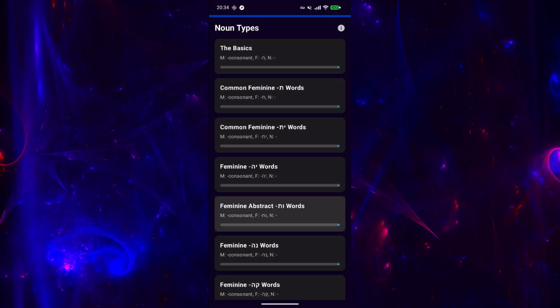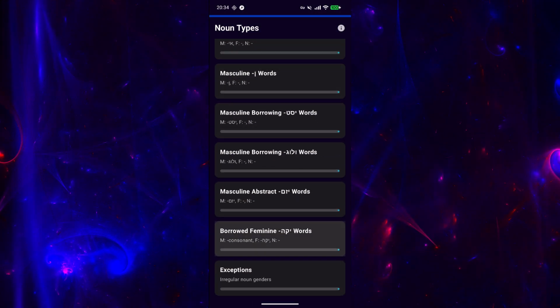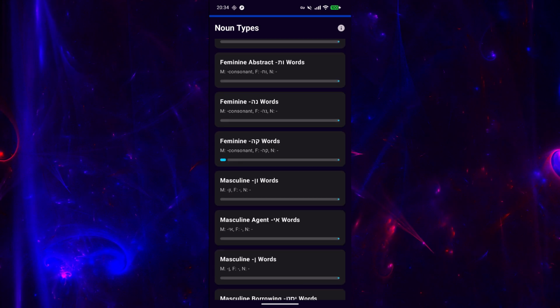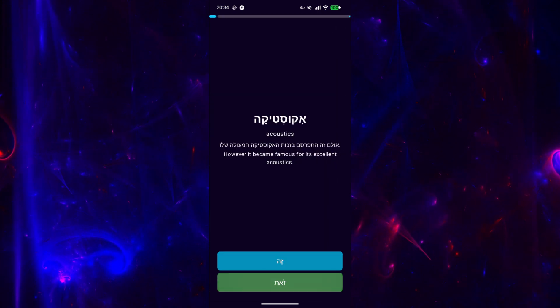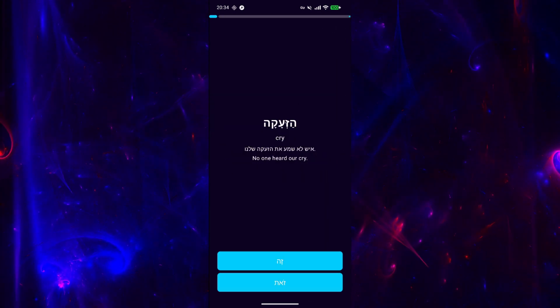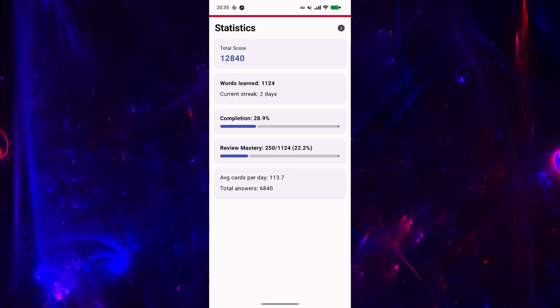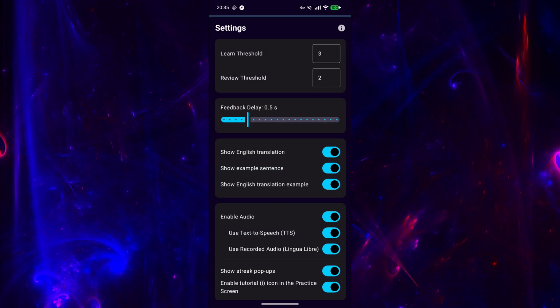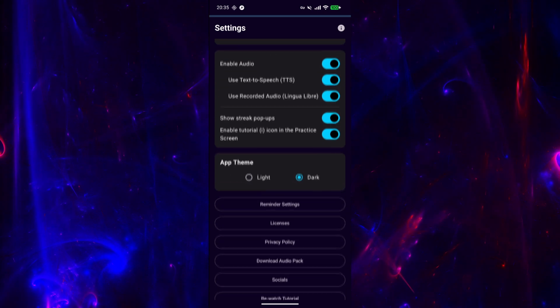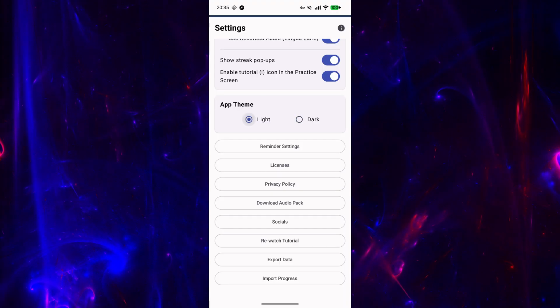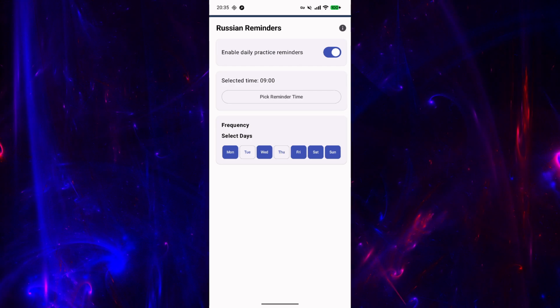Learn patterns, not just words, through type-based lessons, and master suffixes to predict thousands of words instantly based on their endings. Track your progress, mastery, and streaks, and customize everything from themes to reminders.